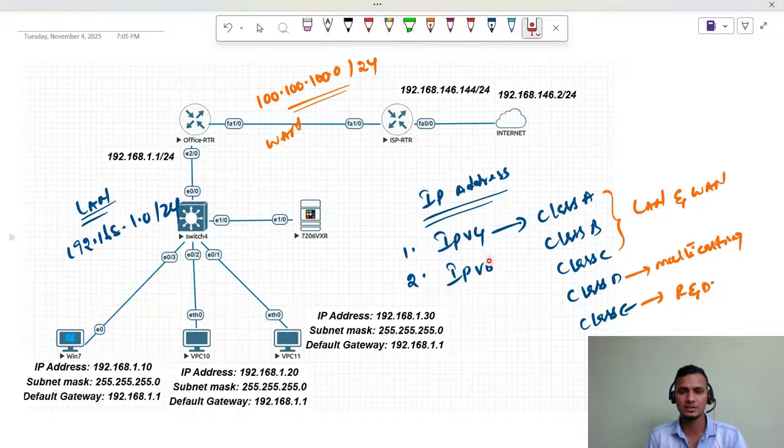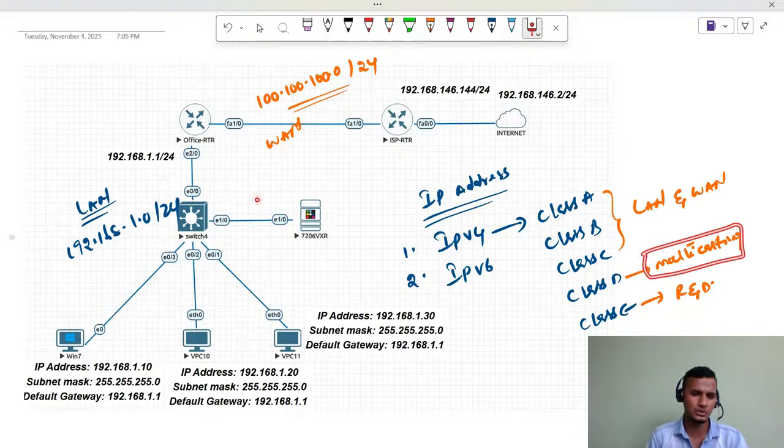So this is the brief about IP addressing, guys. IP stands for Internet Protocol. We have two different versions, IPv4 and IPv6. IPv4 is divided into five classes: class A, class B, class C, which we are going to use for LAN and WAN purposes, and class D is reserved for multicasting, as well as class E is reserved for R&D.